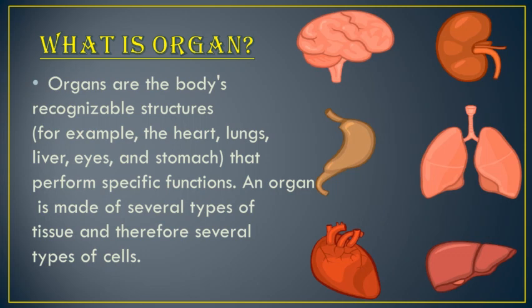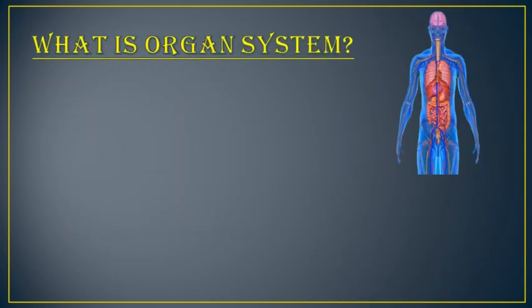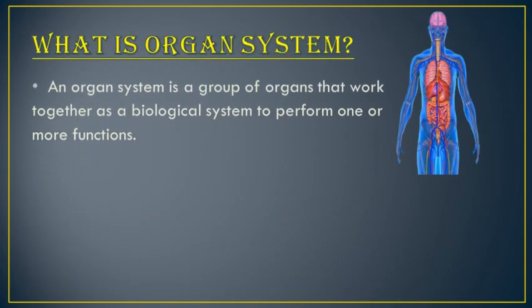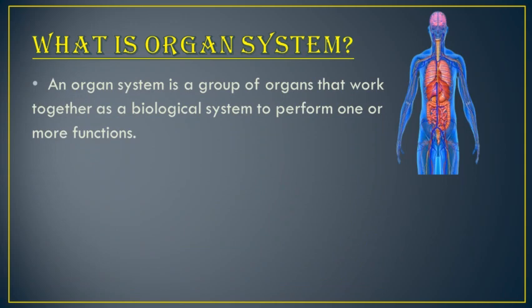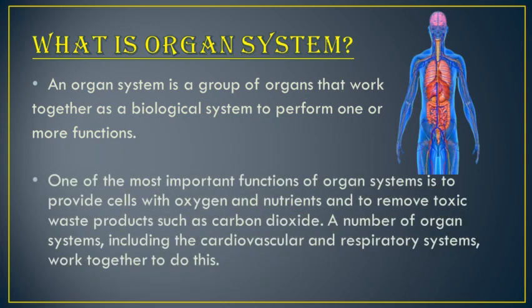Now here on the picture you can see some of the organs like brain, kidney, lungs, liver, heart. These different organs perform different functions. And now we will see what is an organ system. An organ system is a group of organs that work together as a biological system to perform one or more functions.